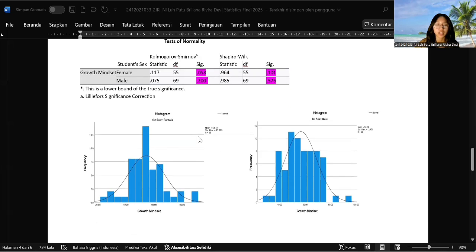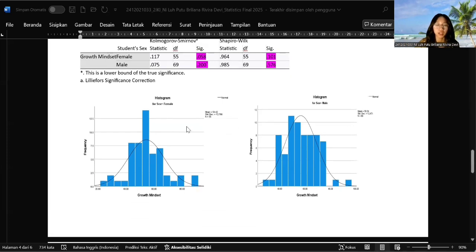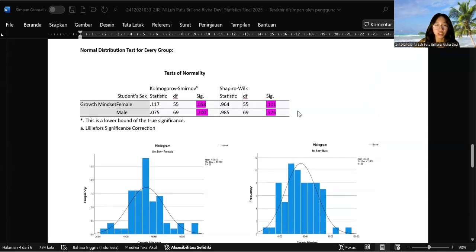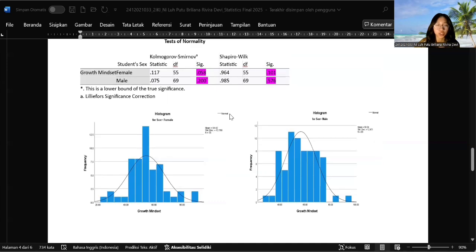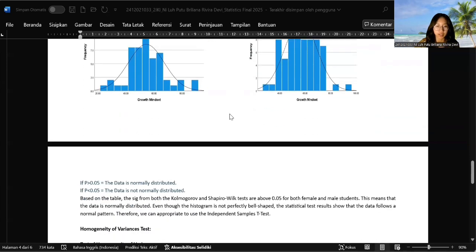And also here we can see the two histograms, first for female and second for male. Even though the histograms are not perfectly bell-shaped, the data results here follow a normal pattern. That's why it is appropriate to use the independent sample t-test.